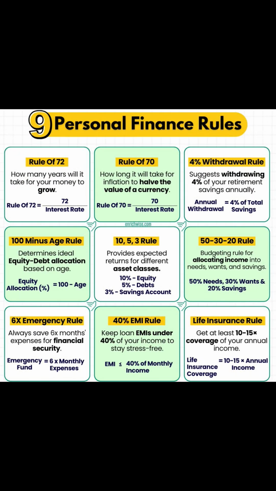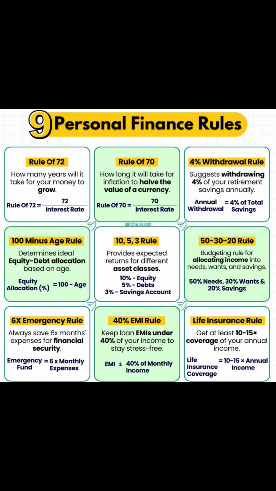Personal finance. In this video we are talking about 9 personal finance rules that will help you to save a lot of money. First is the rule of 72. How many years will it take your money to grow? So rule of 72 is 72 divided by the interest rate. That is the rule of 72 you can apply to grow your money.